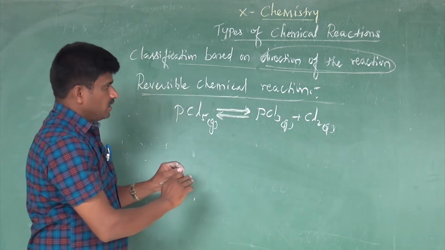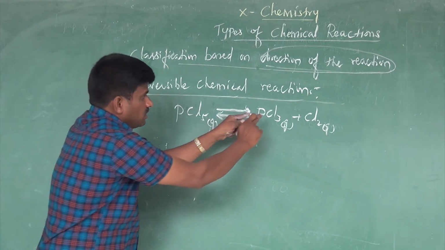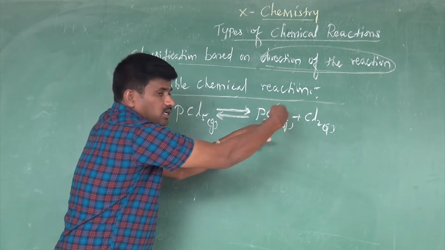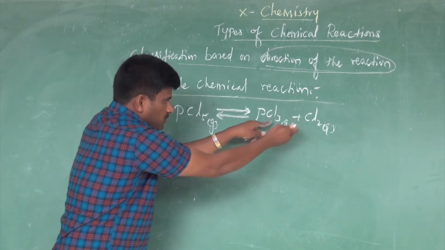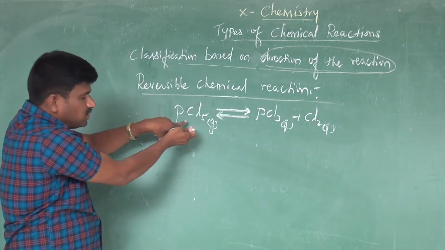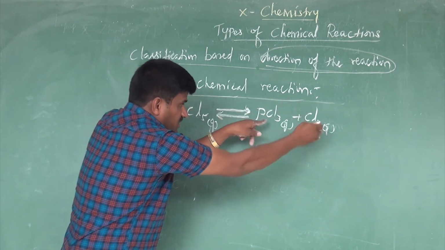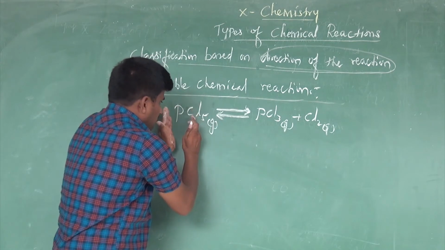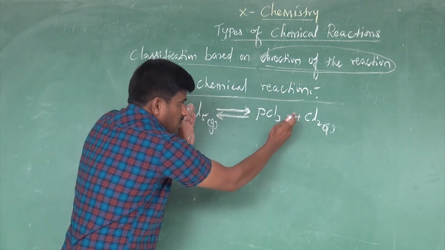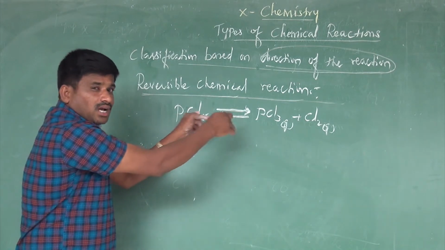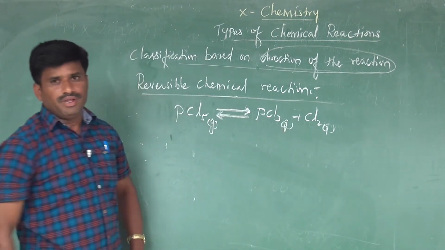At a certain stage, as the concentration of PCl3 and Cl2 increases, PCl3 reacts with chlorine in the backward reaction to form PCl5. At one stage the forward reaction and backward reaction rates are the same. Such a state is called the equilibrium state.